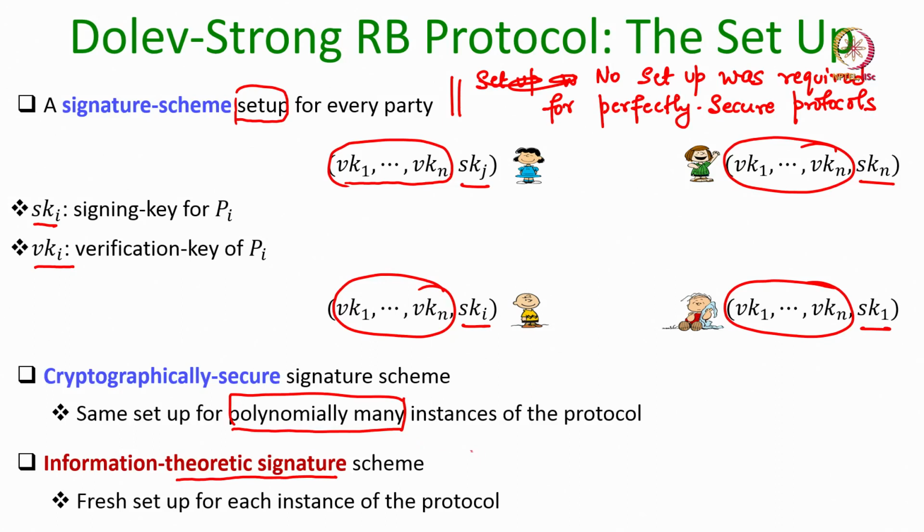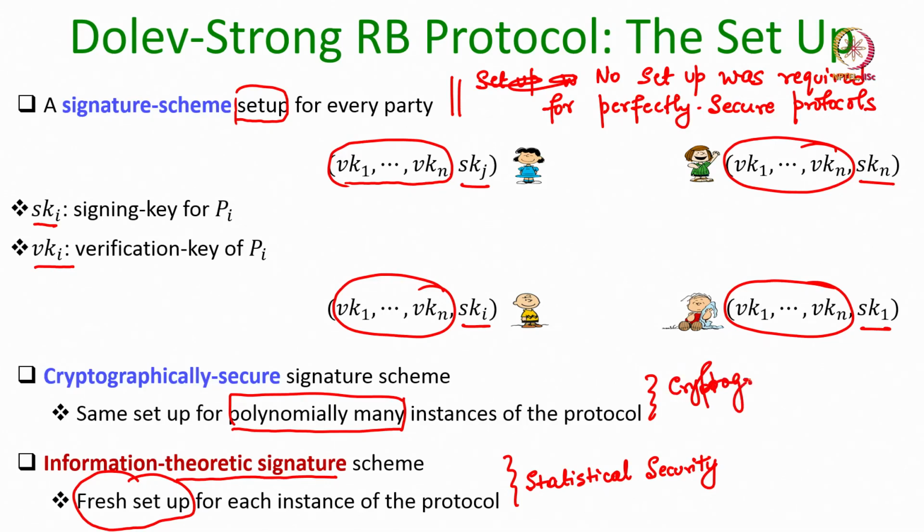For each instance of the reliable broadcast protocol, a fresh setup has to be established. That is a downside, but security wise we get more security, namely statistical security, which is secure even against an unbounded adversary. Whereas if you reuse the same setup for polynomially many instances, then we get cryptographic security.